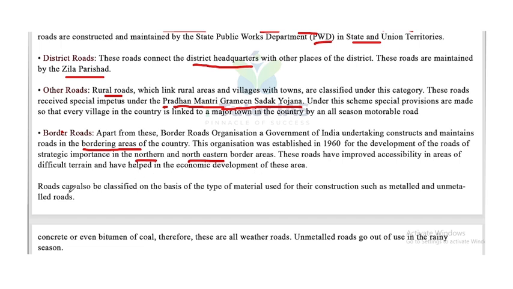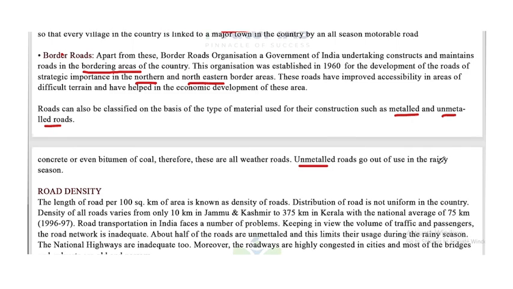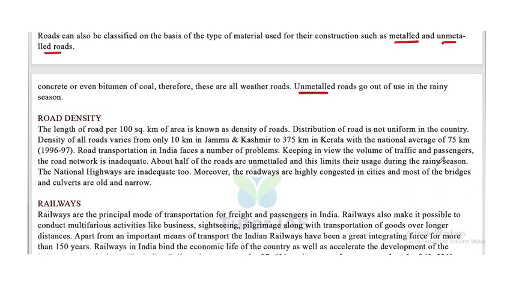Now, roads can also be classified on the basis of the type of material used for their construction, such as metalled and unmetalled roads. Metalled roads are made of cement, concrete or bitumen of coal, therefore these are all-weather roads. Unmetalled roads go out of use in the rainy season. They may be destroyed in the rainy season.